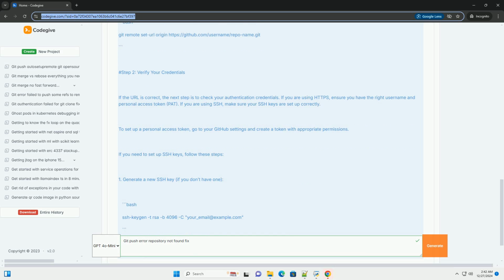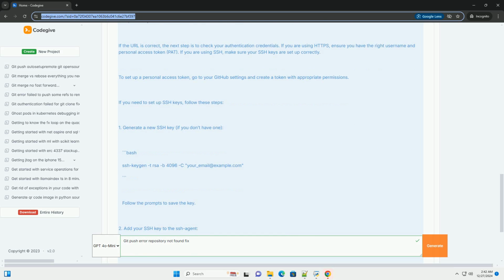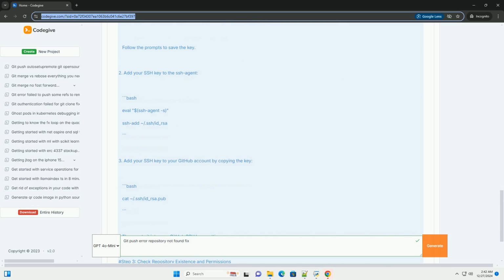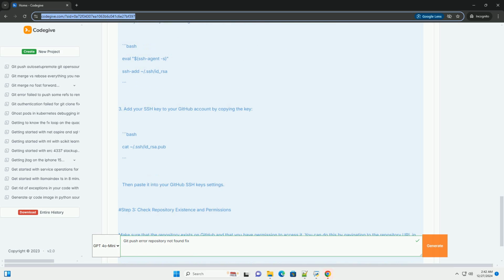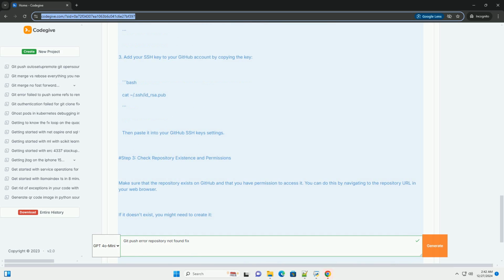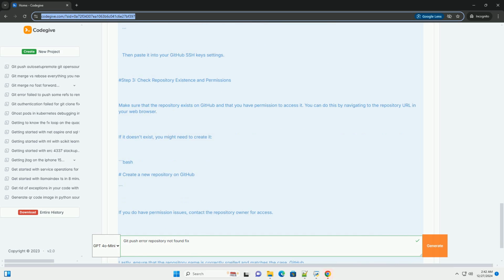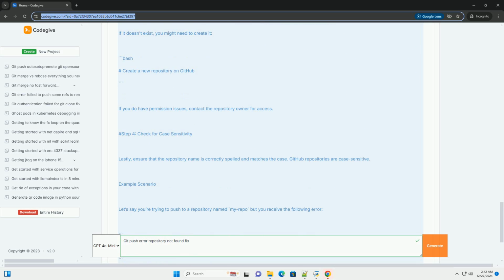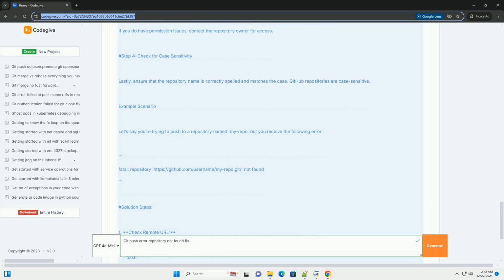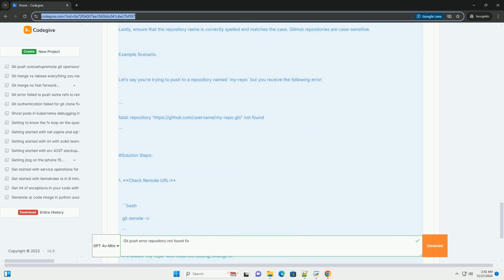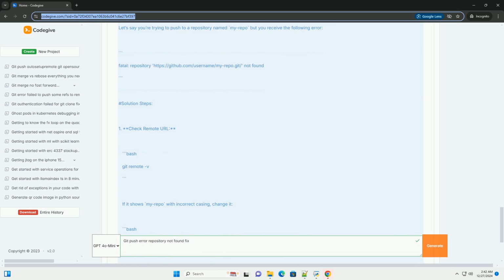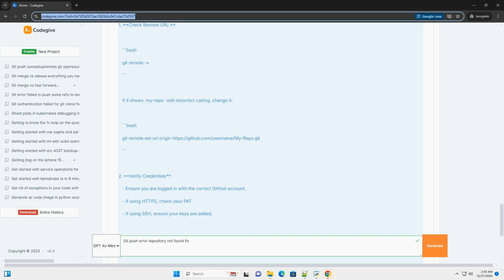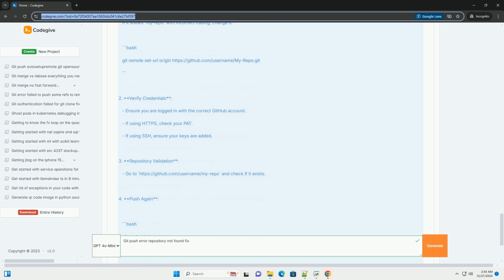1. Incorrect remote URL. The URL of the remote repository might be incorrect. 2. Authentication issues. You might not have access to the repository, or your authentication credentials are incorrect. 3. Repository does not exist. The repository may have been deleted or moved. 4. Case sensitivity. Git is case sensitive, so ensure that the repository name matches exactly.